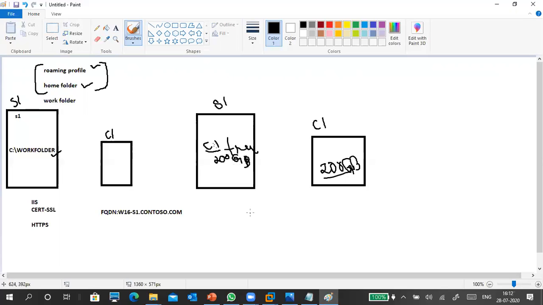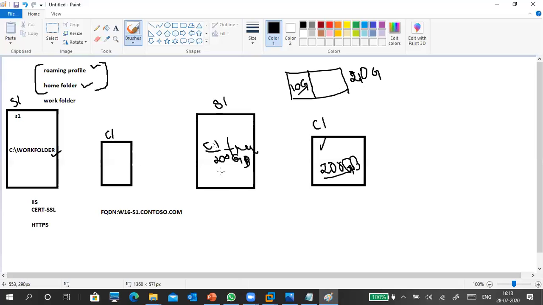The problem is, once you give a shared folder, the client can get the maximum size. Do you remember our disk quota? Earlier we had something around a 40 GB disk, and in that 40 GB disk we allocated only 10 GB to the client. We didn't give more than 10 GB. He didn't get the entire 40 GB.